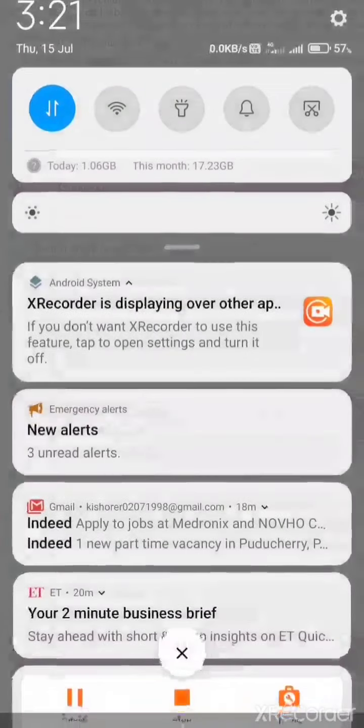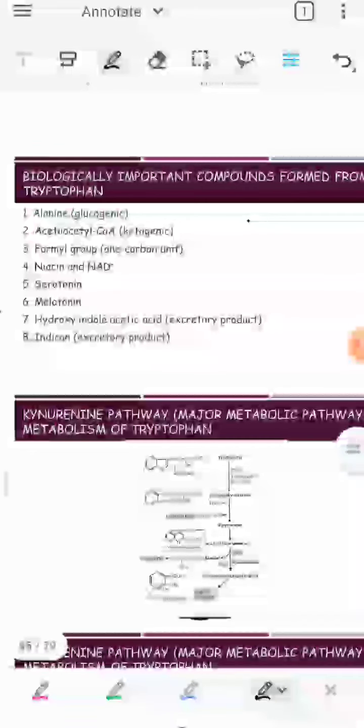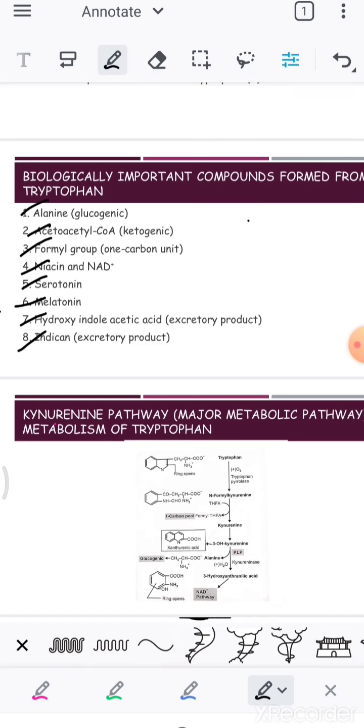So when tryptophan is catabolized, what are the products it is going to produce? It is going to produce alanine, acetoacetyl CoA and a formyl group, and niacin, serotonin, melatonin, hydroxyindoleacetic acid and indican. So like that, it is going to give 8 important products. First of all, we are going to see all these products in this tryptophan metabolism.